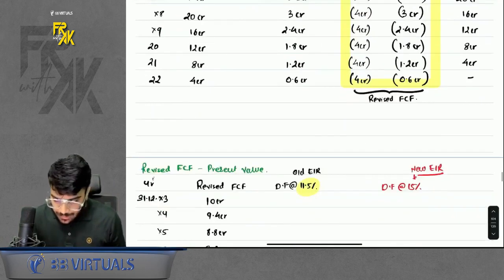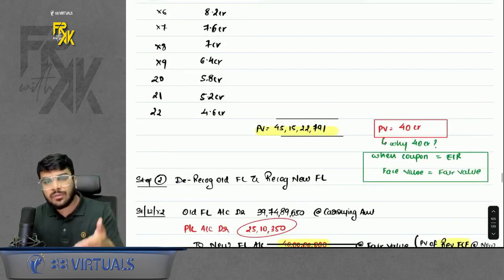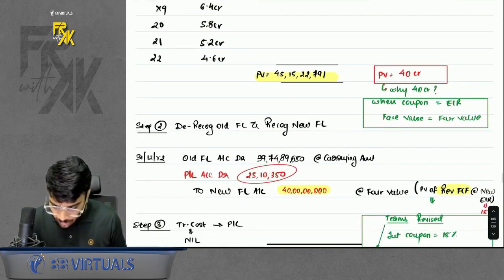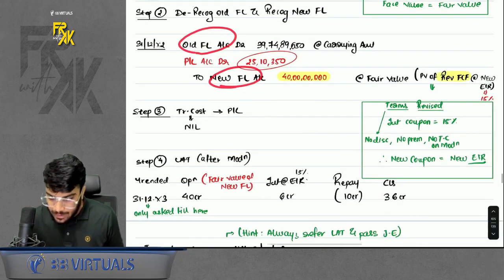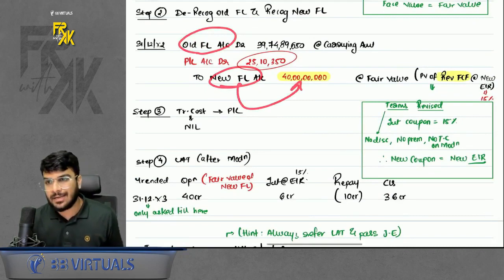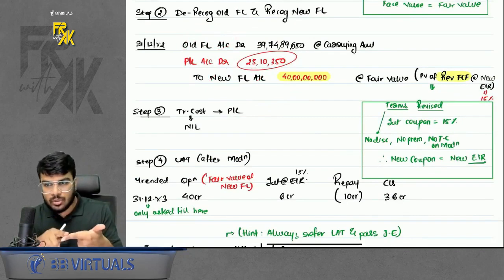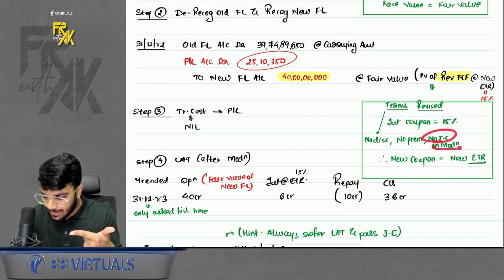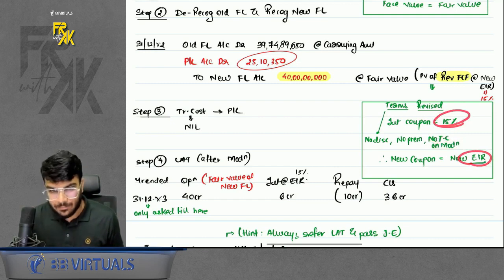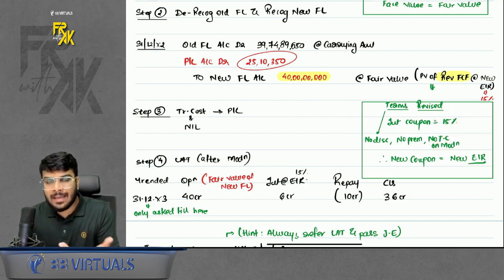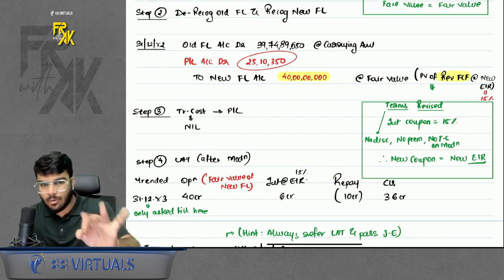No worries, sir. Now, if it is substantial, what to do? Remove the old, record the new. So we will remove the old financial liability and record a new financial liability. Now, how to record the new financial liability? See, under the modified terms, there was no premium, no discount, no transaction cost. So there is a hint that your revised coupon and the EIR are going to be the same.